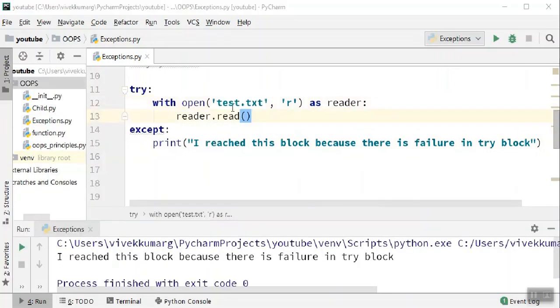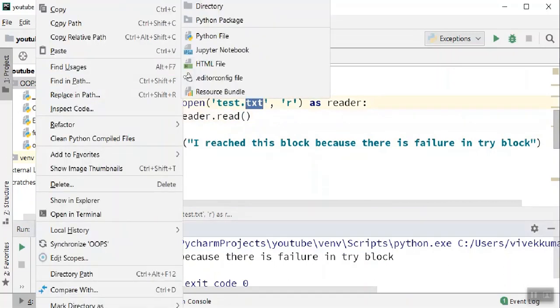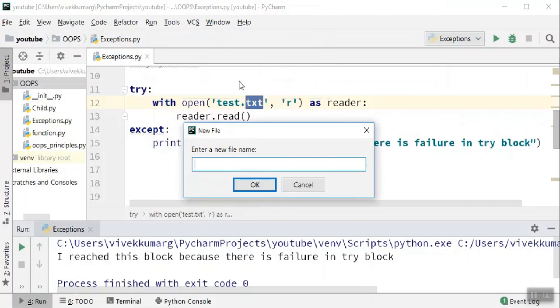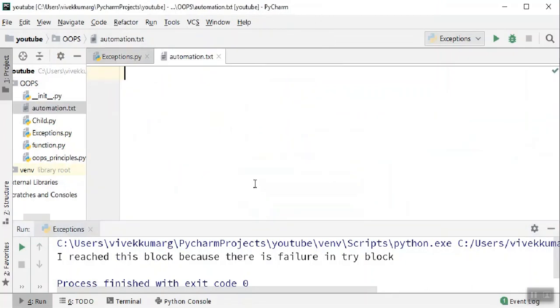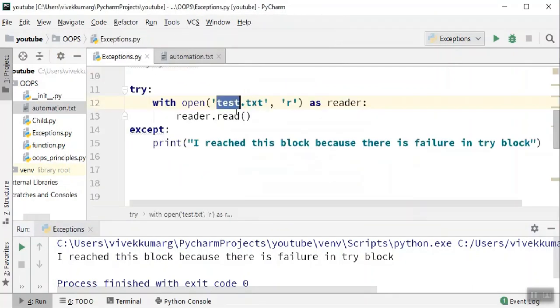Now let's give the actual text file name which will be present. Let's quickly create one text file here and we say automation.txt, and I'll say automation.txt here. Now let's run this and see what we get.